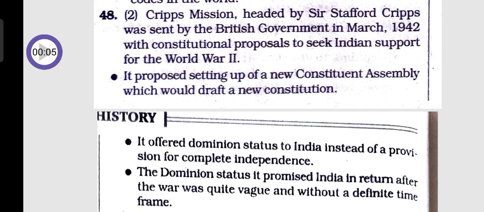So question 48, option 2. The Cripps Mission, headed by Sir Stafford Cripps, was sent by the British government in March 1942 with constitutional proposals to seek Indian support for World War II. It proposed setting up a new constituent assembly which would draft a new constitution. It offered dominion status to India instead of a provision for complete independence. The dominion status it promised India in return after the war was quite vague and without a definite time frame.